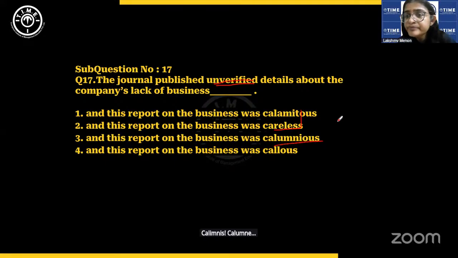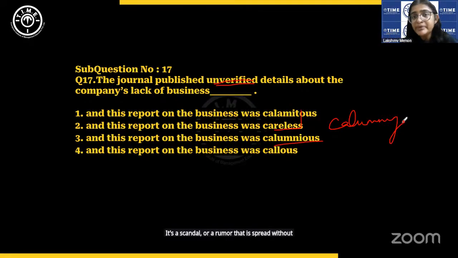Calumny is a scandal or a rumor that is spread without any basis. So this was actually calumny. It was scandalous. This report on the business was callous. Callous is indifferent, coldly indifferent. That is not right. The answer is option 3. It was calumny.